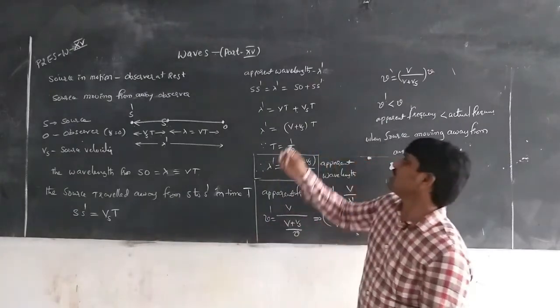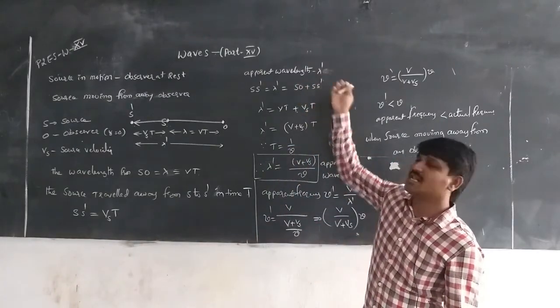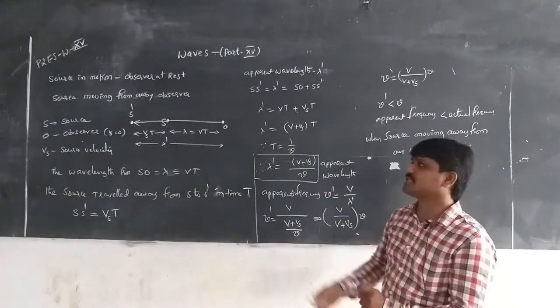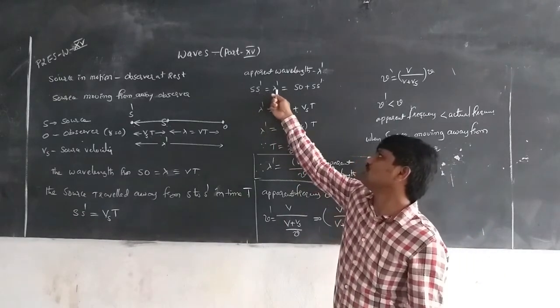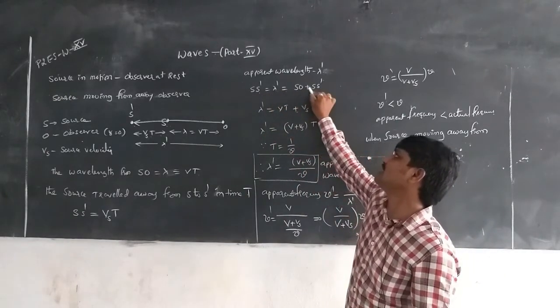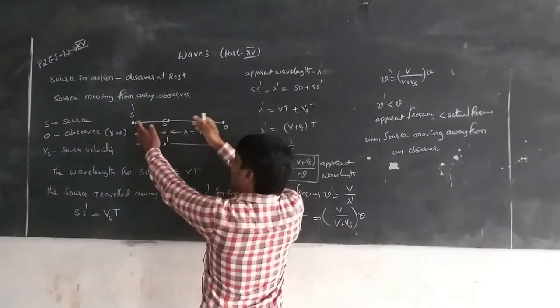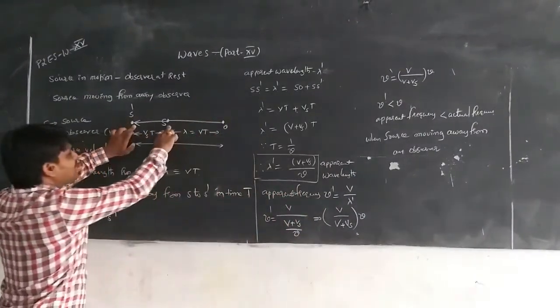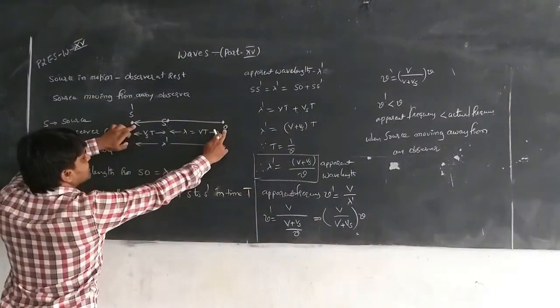From that, the apparent wavelength is lambda dash. We want to know the distance of the apparent wavelength, from S dash to O, so that distance is lambda dash, which is equal to SO plus S S dash.